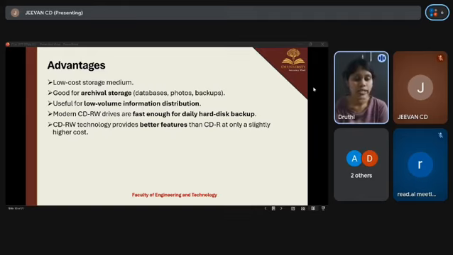And the last point is better features at slightly higher cost. CDRW offers better features than CDR, like rewriting capabilities and erasing data. This comes at only a slightly higher cost, it is somewhat more expensive, but it is more flexible. And thank you.